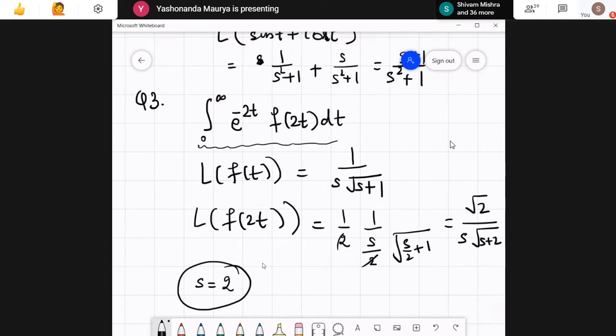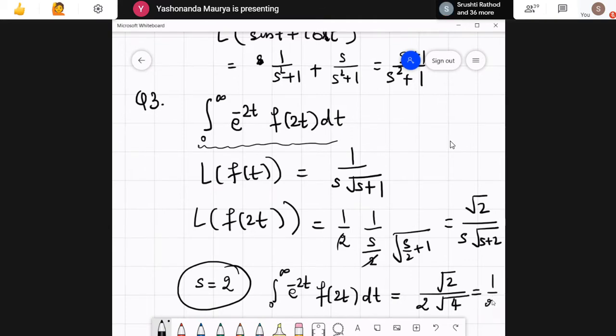Okay, so when we put s equal to 2, what we get over there is integral 0 to infinity e raised to minus 2t f of 2t dt is nothing but 2 divided by 2. Here I'll get a 4. So this turns out to be 1 by 2 root 2. Okay, so this was the answer.